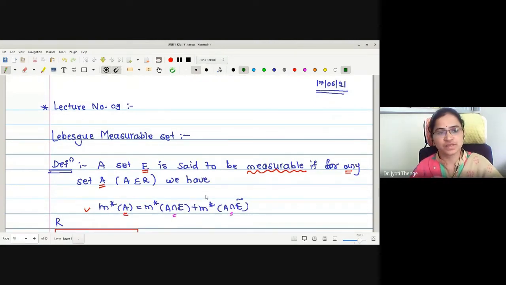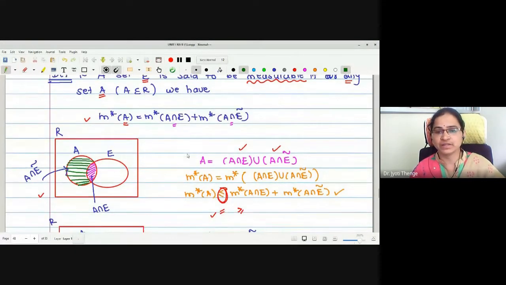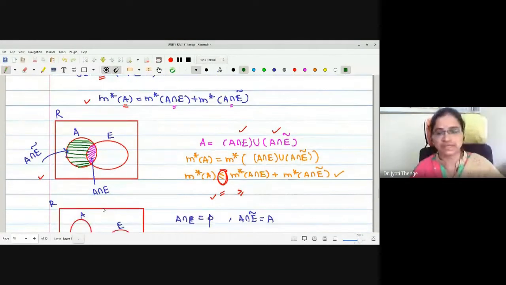In the last lecture, we have seen an important concept of Lebesgue measurable set. Lebesgue measurable sets are the sets which satisfy this kind of condition. That is, for any set A, the outer measure of A is the outer measure of A intersection E added with the outer measure of A intersection E complement. In detail, we have seen how these two work as the partition of the set A with the help of, or due to, the set E, right?